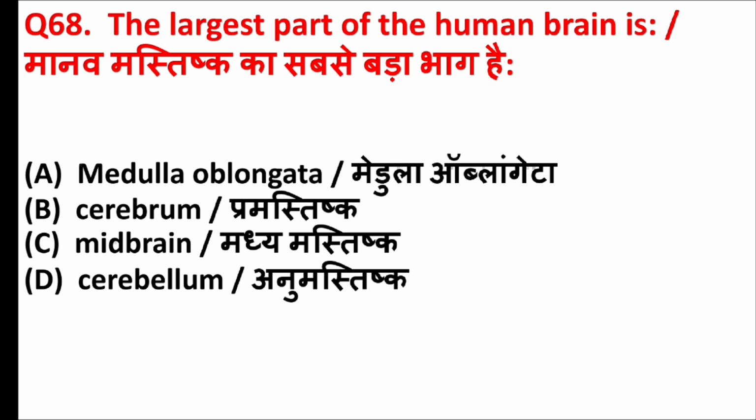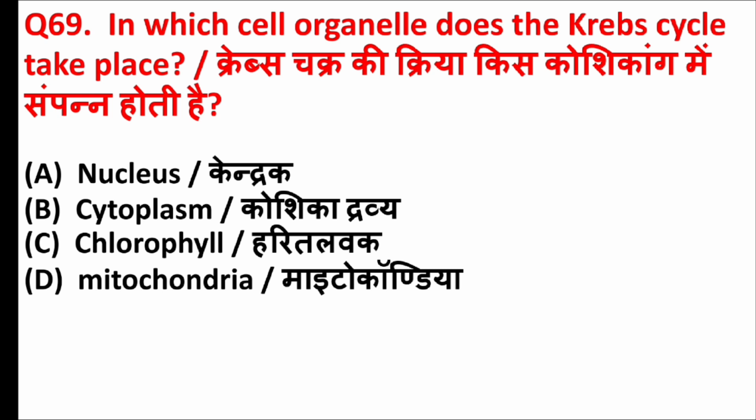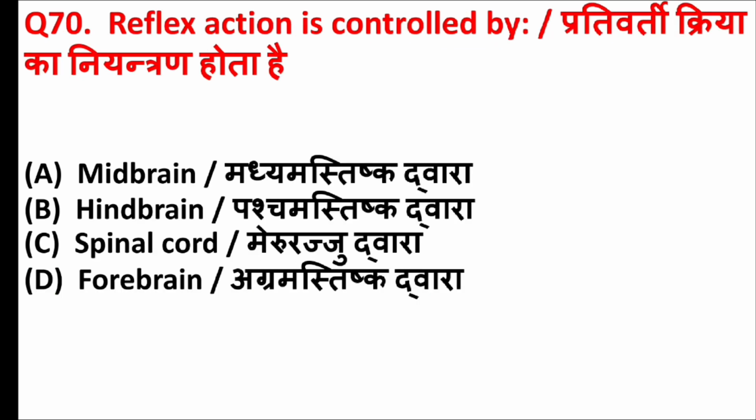The largest part of the human brain is. Answer is option B, cerebrum. In which cell organelle does the Krebs cycle take place? Answer is option D, mitochondria. Reflex action is controlled by. Answer is option C, spinal cord.